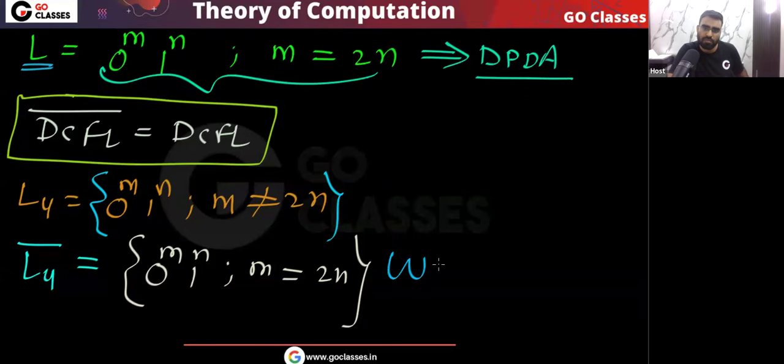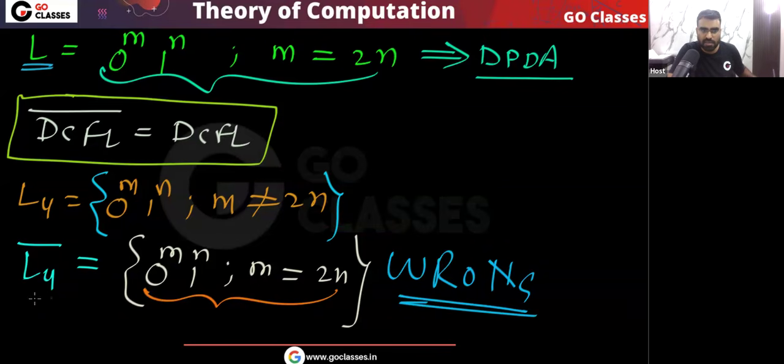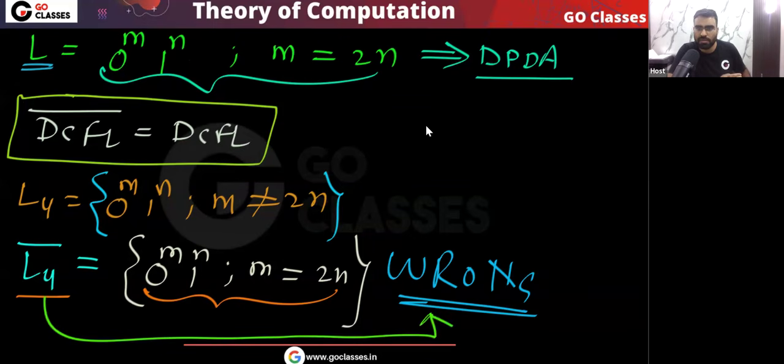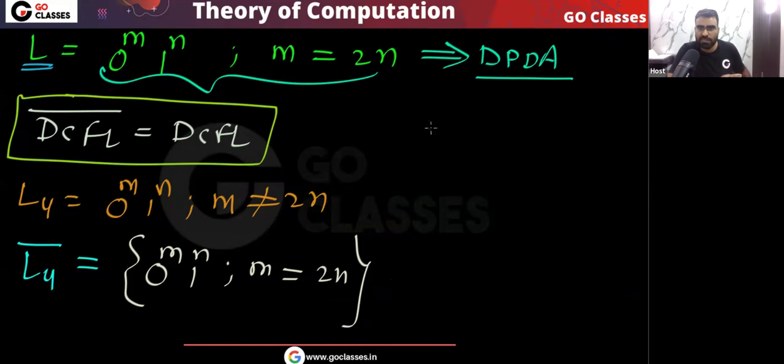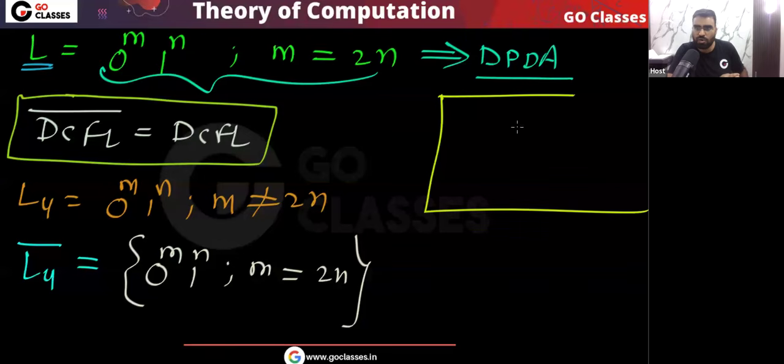This answer is wrong. Is this clear? This L4 complement is actually wrong. Can anyone tell me why this L4 complement is wrong? The reason is very simple. What is the definition of complement? Tell me. Whenever you have L complement, that means those strings which do not belong to L.